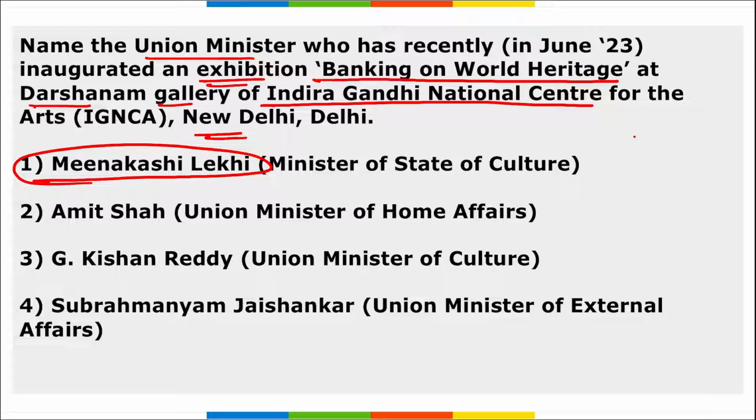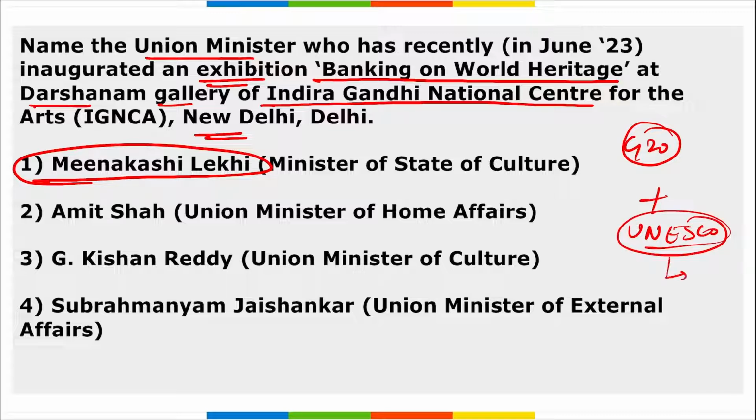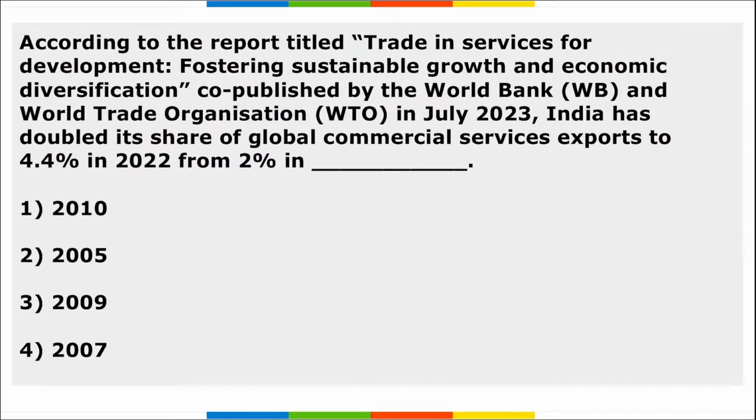This exhibition showcased the banknotes of G20 member nations, as well as the list of the UNESCO World Heritage sites. And if we are talking about UNESCO, remember it is USA that has recently become a part of UNESCO again. Right. Also remember what is the theme for G20? Vasudhaiva Kutumbakam.